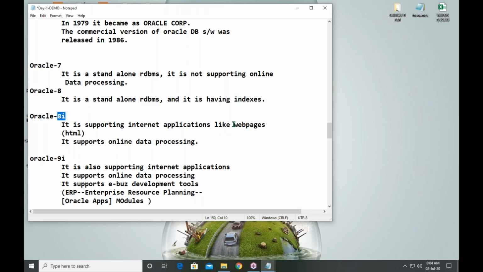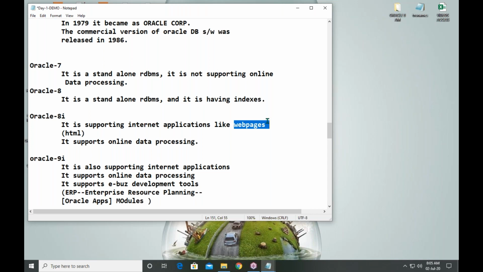Internet applications means web pages, from our home or from your phone. Two points I'm saying. From our home, from the system, through a web page, we can communicate with the database server.